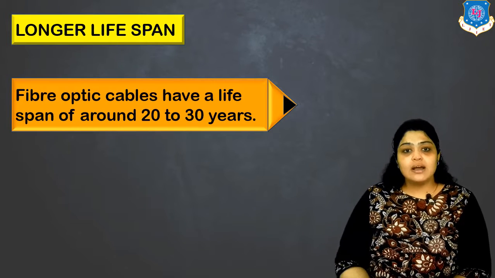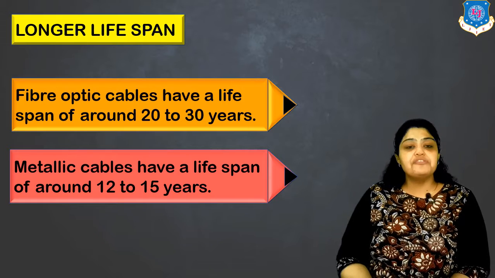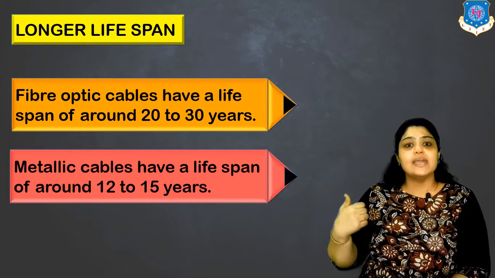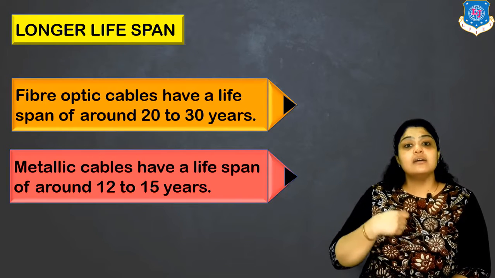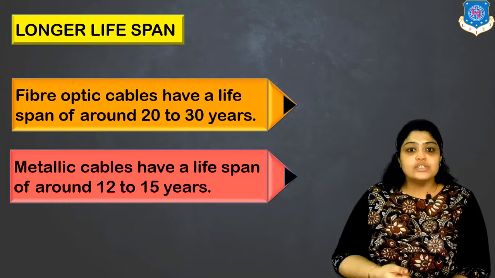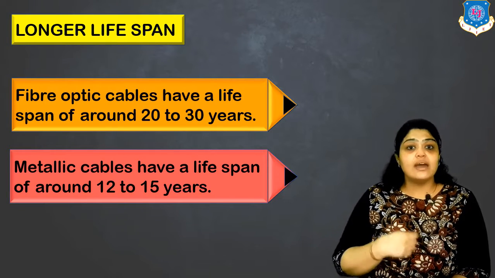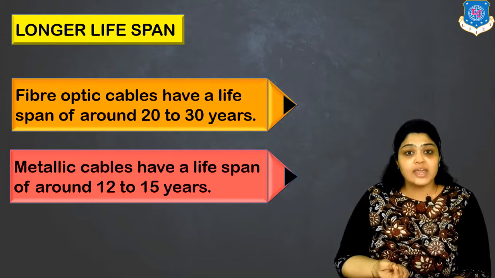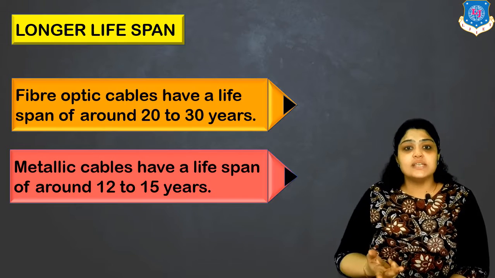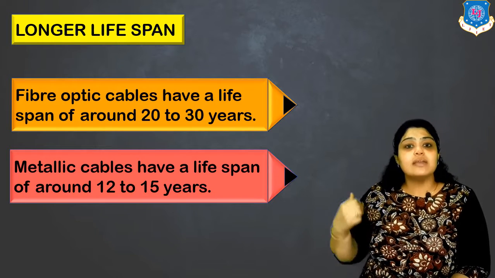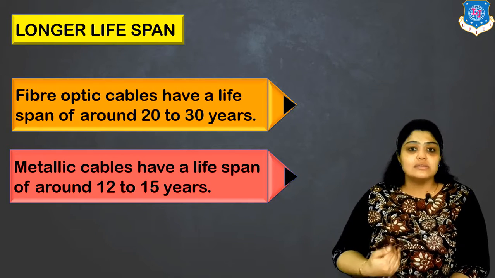Clear? Now, if I talk about metallic cables, the lifespan is around 12 to 15 years only. Now, why do metallic cables have such a small lifespan? It is because metallic cables are not resistant to corrosion. They can corrode. They have the possibility of shock, so they are a shock hazard or sparking. Then they can also lead to magnetic induction, mixing of signals. So all these things make the life of metallic cables around 12 to 15 years only. The maintenance cost is also high.